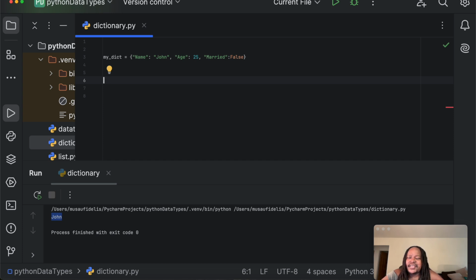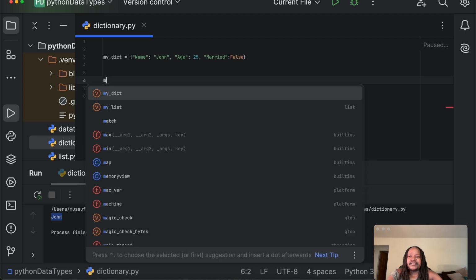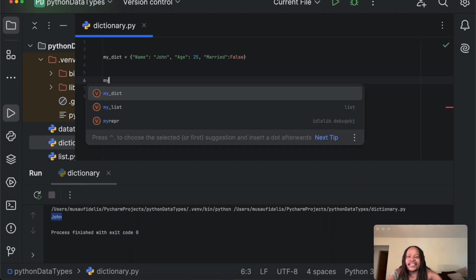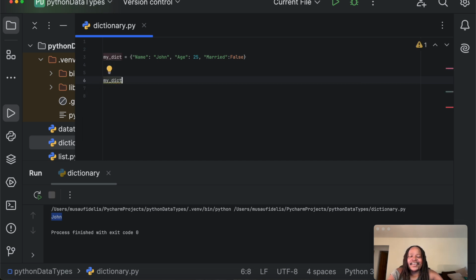Remember, dictionaries, key, value. So we can say my_dict, and then I provide the key, and I use square brackets like that, and inside the square brackets, I provide the key.